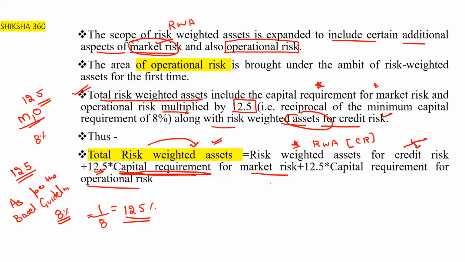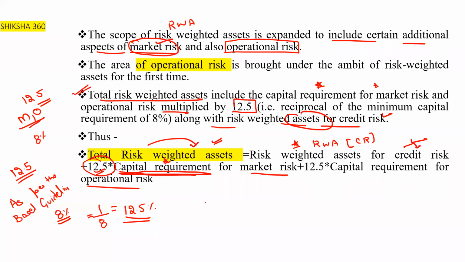Basically, for market and operational risk, they have given a capital requirement, so we have to multiply it by 12.5. This is the formula of the risk weighted assets.